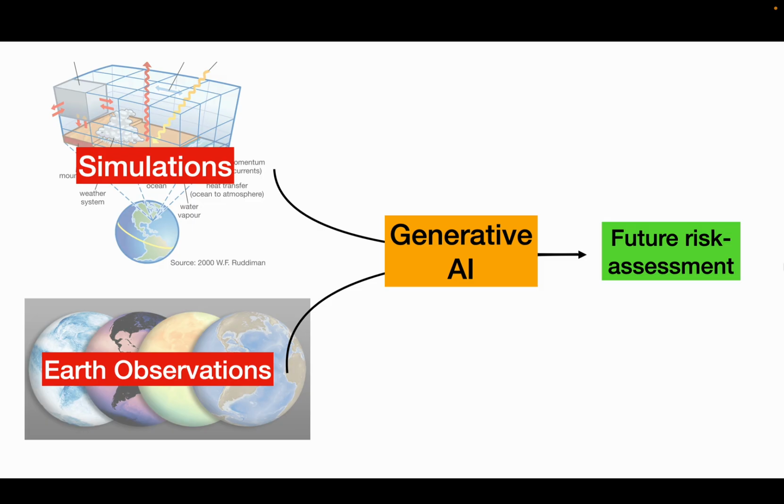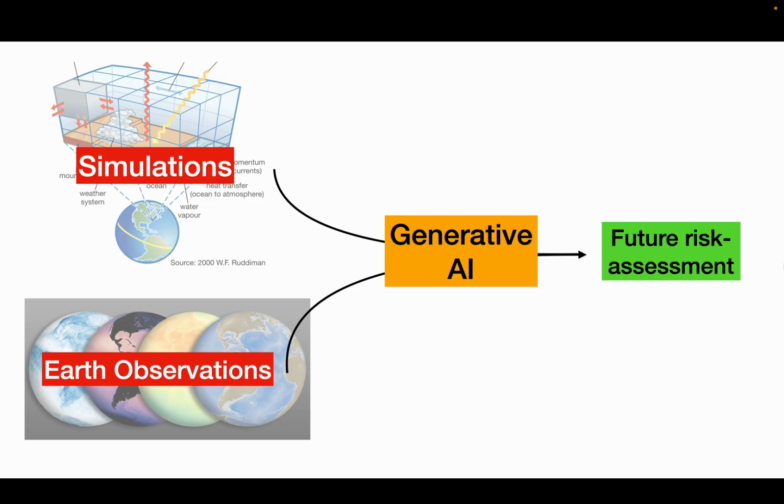First, because it's a lot cheaper to evaluate than running a full-course simulation, which might take months versus seconds here. But also because once we have the AI set up, anyone without advanced climate expertise should be able to use it to meet their own needs in terms of risk assessment.